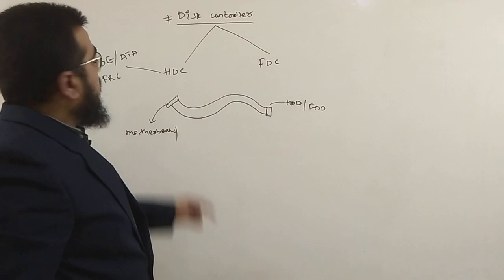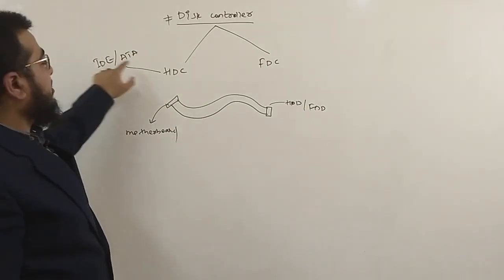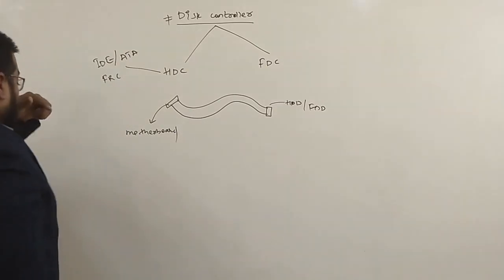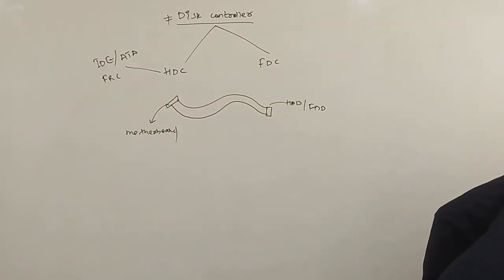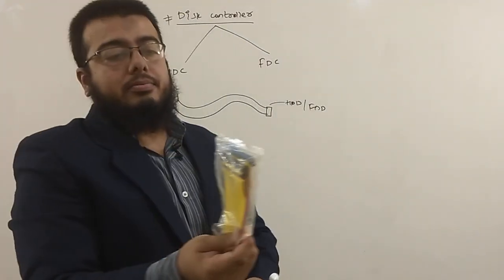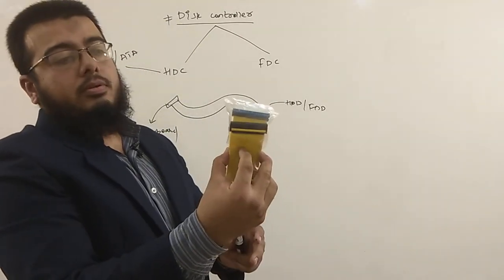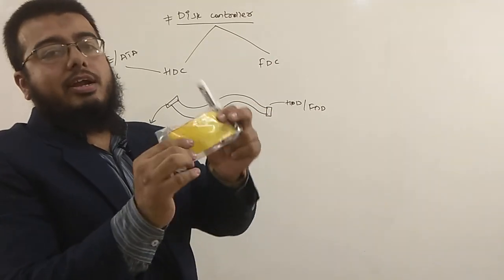Let us have a look at the cable here. As you can see, this is the flat ribbon cable. It is a 40 pin cable, a 40 wire flat ribbon.